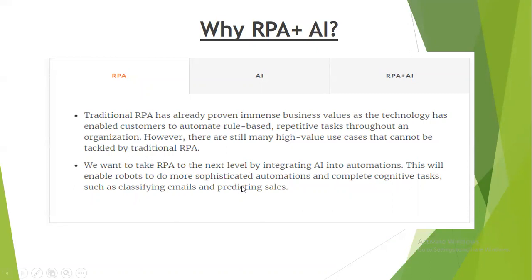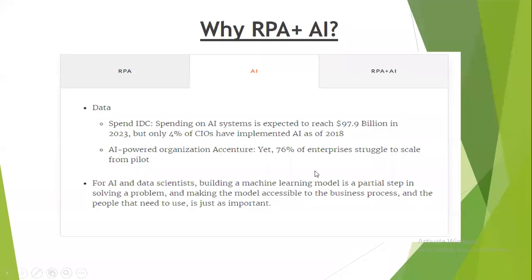So we want to take RPA to the next level by integrating AI into automation, and that's where the term hyper automation comes into the picture. This will enable robots to do more sophisticated automation and complete cognitive tasks such as classifying emails, predicting sales, invoice processing, and receipt processing. So now, coming to what AI is, or how to use it.